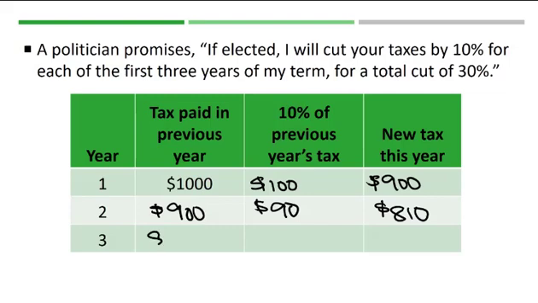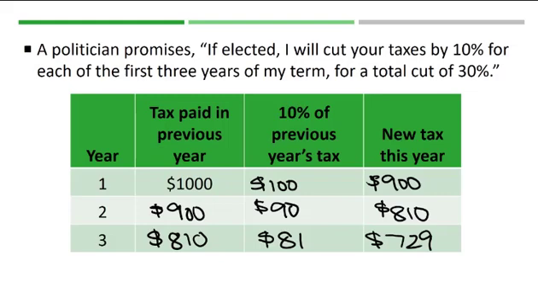So our new reference value for year 3 is the $810. 10% of that is $81, and our difference would be $729 in taxes that we would pay for year 3.